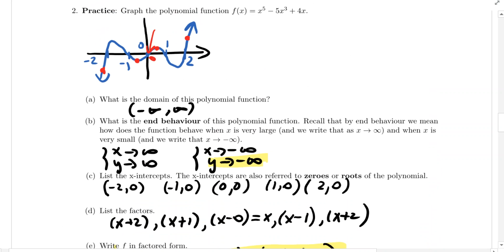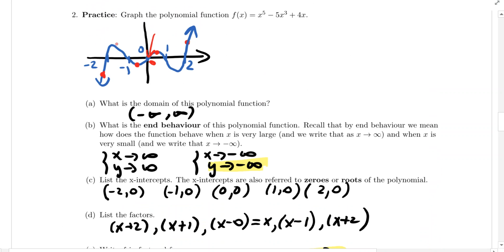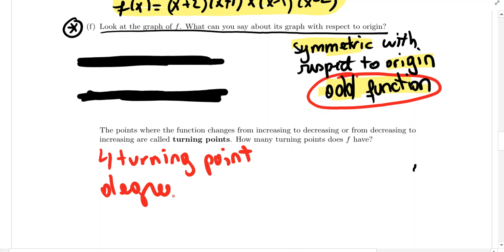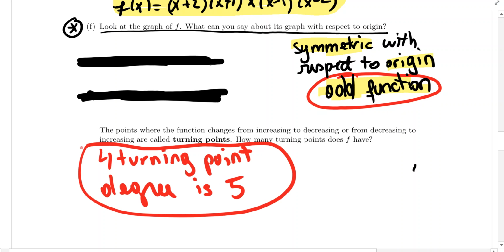And how many turning points do we have? So how many bumps we have? We have 1 here, 2, 3, 4. So we have 4 turning points. And the degree is 5 actually. We'll see that there is a connection between the number of turning points and the degree of a polynomial function.